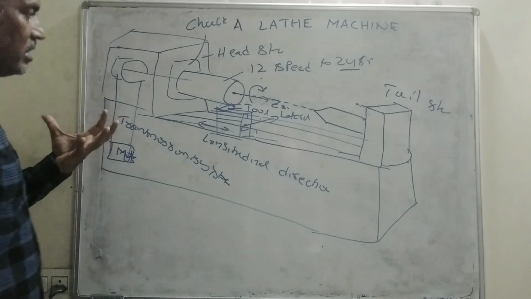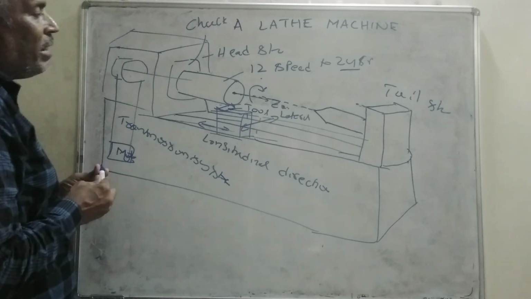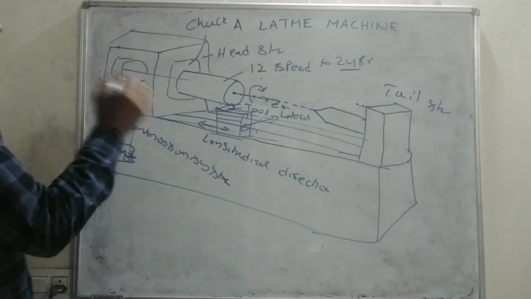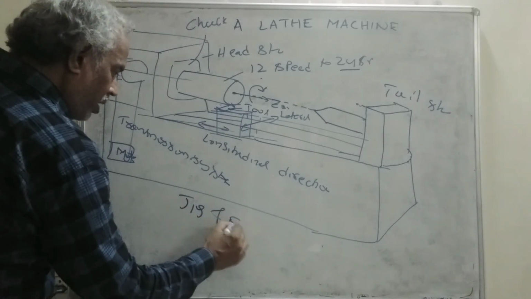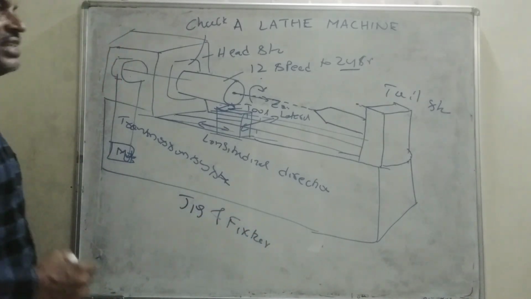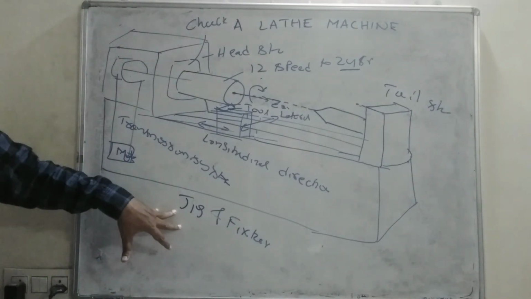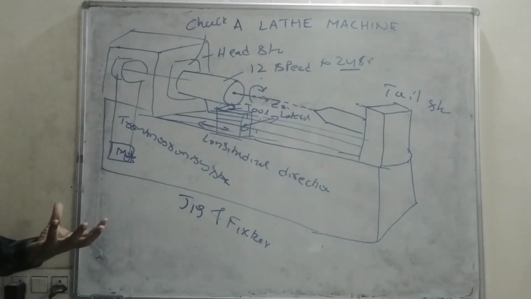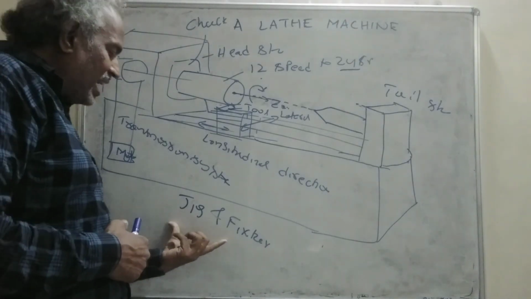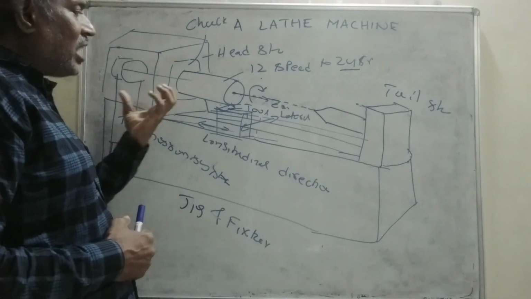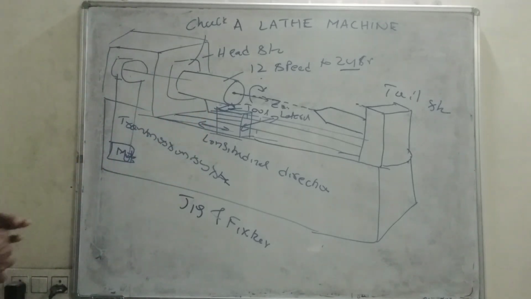Any machine here is a machine tool, that means it's a tool which removes material from the workpiece. Here there are two devices, jig and fixture. A jig is a tool holding device. It holds the tool and also guides the tool. A fixture is the one which holds the workpiece. So for any machine tool, you have to design the jig and fixture properly so the workpiece can be held and the tool can be held and guided. So this is the introduction of the lathe machine.